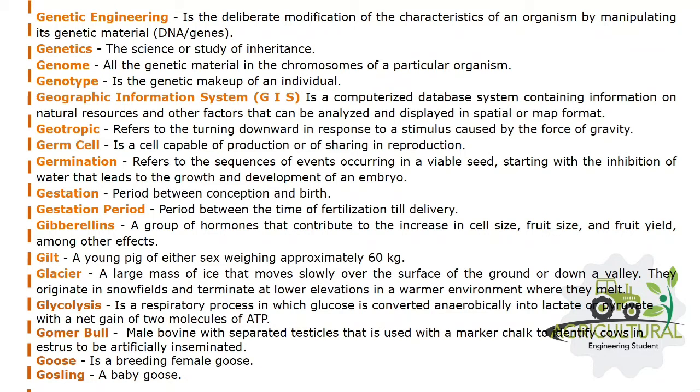Glycolysis is a respiratory process in which glucose is converted anaerobically into lactate or pyruvate with a net gain of 2 molecules of ATP. Gomer bull, male bovine with diverted testicles that is used with a marker chalk to identify cows in estrus to be artificially inseminated. Goose is a breeding female goose. Gosling, a baby goose.